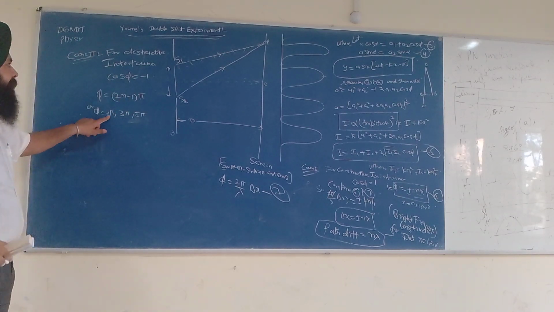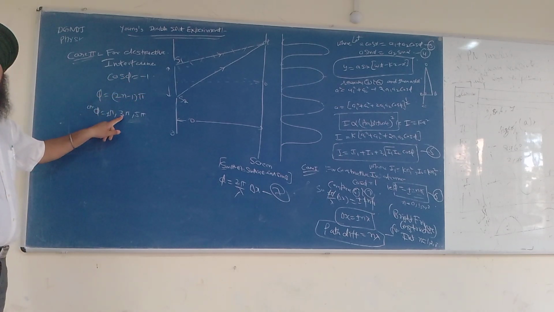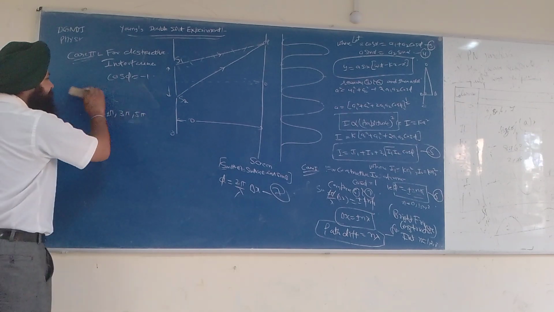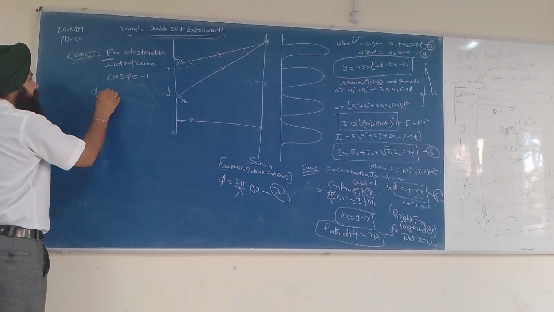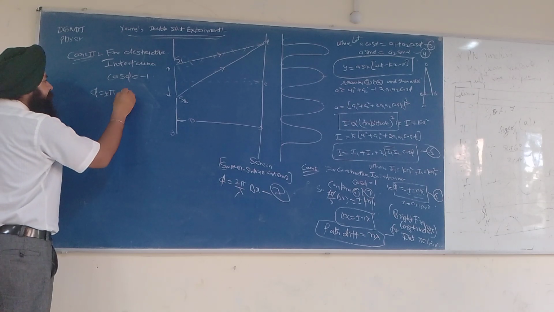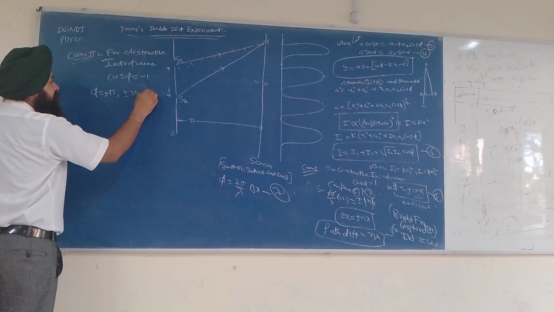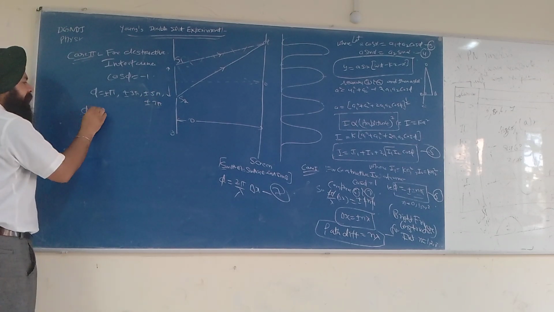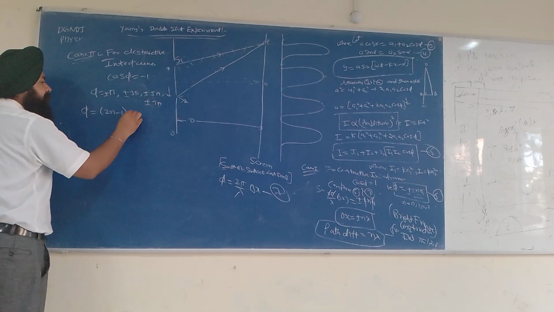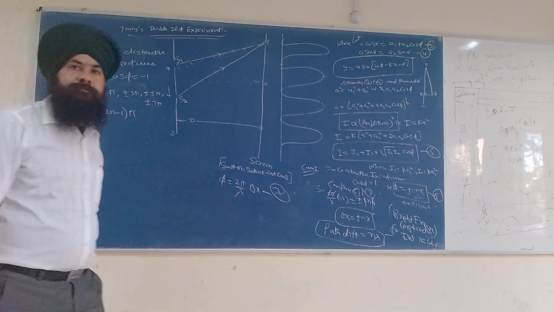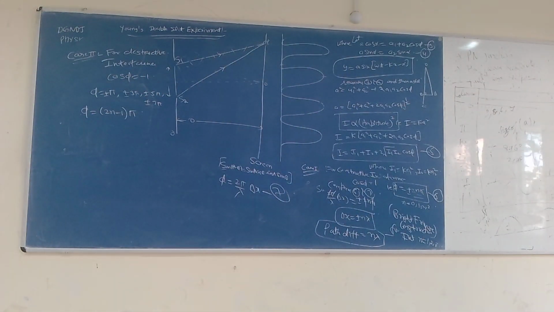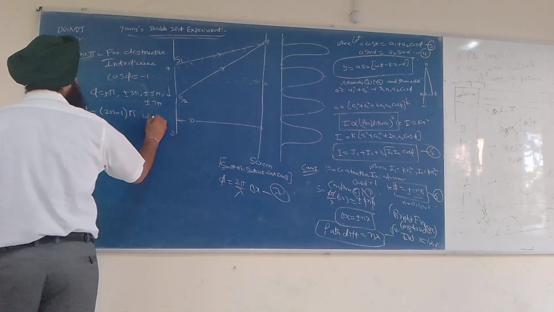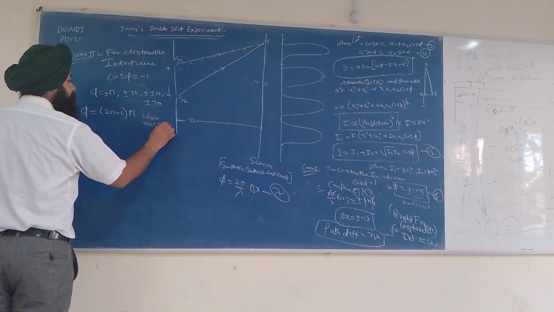It means cos pi is -1, cos 3 pi is -1, cos 5 pi is -1. Plus minus pi, plus minus 3 pi, plus minus 5 pi, plus minus 7 pi. It means we can write phi is equal to 2n minus 1. Are you getting this?